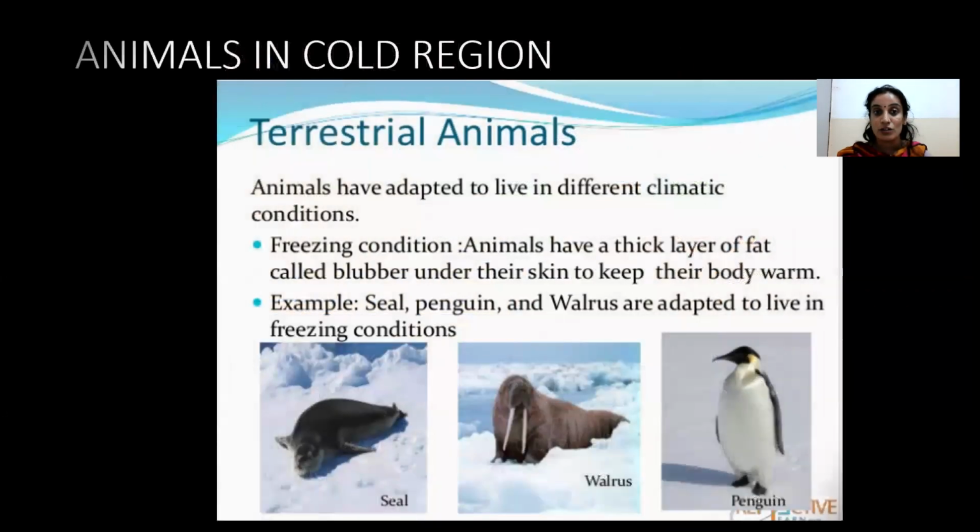Let us discuss animals that live in cold regions. Animals have adapted to live in different climatic conditions like freezing conditions. In this condition, animals have a thick layer of fat called blubber under their skin to keep their body warm.